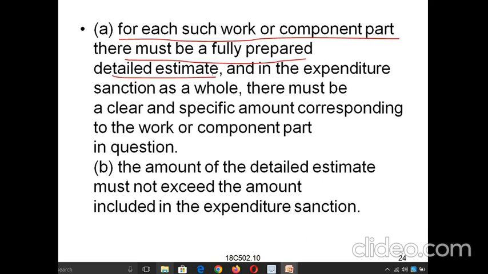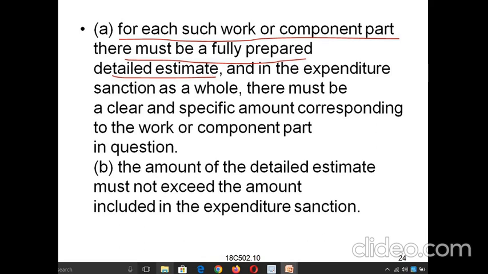For the footing you have to keep the length, breadth and depth of the footing, how much quantity of concrete will be there, what is the cost of the footing, and how much time it will take. We have to prepare the detailed estimate, and how much quantity of steel will be used for one footing. That is called the detailed estimate. We have to prepare it for one part after another, everything.